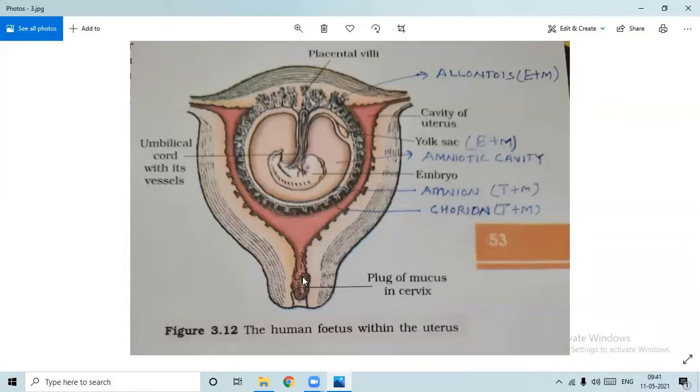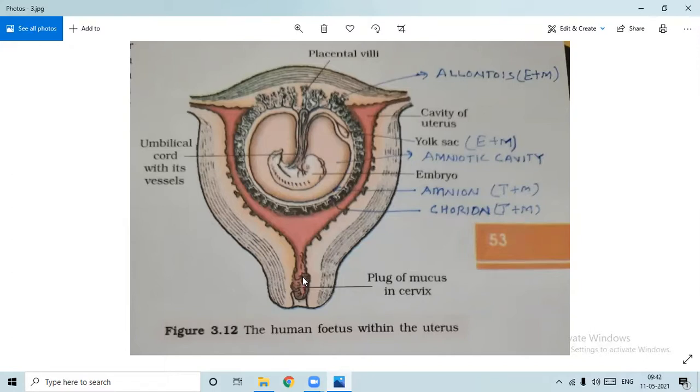After the dilation is expulsion. Expulsion of what? Expulsion of the fetus, that will take place. And expulsion of the fetus takes near about 20 minutes. Okay? So severe contractions of the uterus are there, under the control of the oxytocin hormone, which is released from the pituitary gland. So those will expel the fetus through the birth canal, through the vagina to the outer world. That's known as delivery of the child. Okay, so that is the expulsion stage.